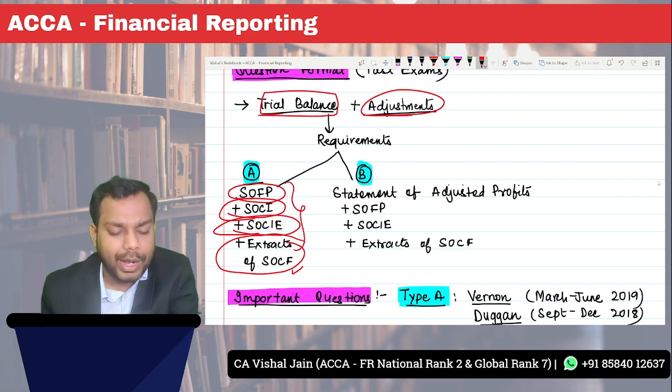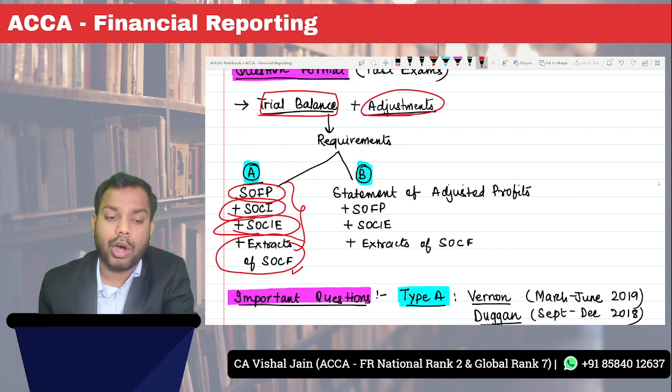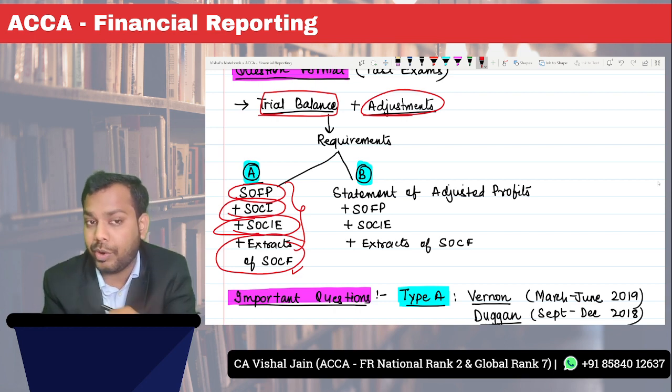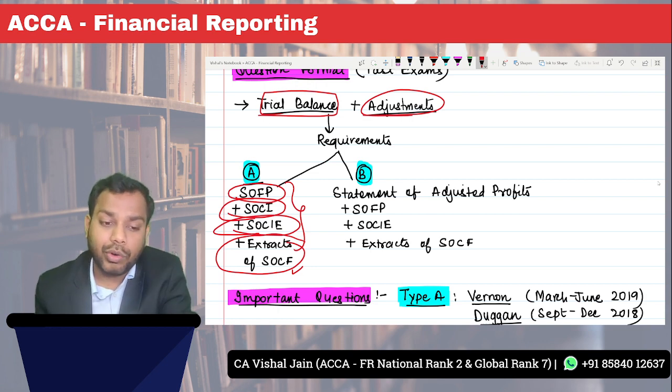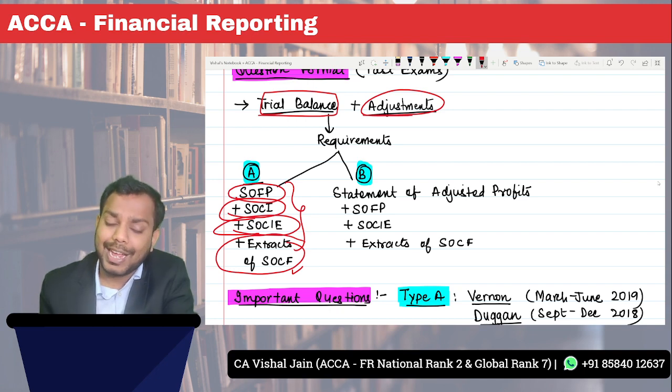Either the question can only ask you for the statement of financial position, or the question can ask you for the statement of financial position and statement of changes in equity and extracts of cash flow. That was the case in the September 2021 examination for me. Now, the question can also ask you to prepare a statement of comprehensive income and a statement of financial position. It can be any case.